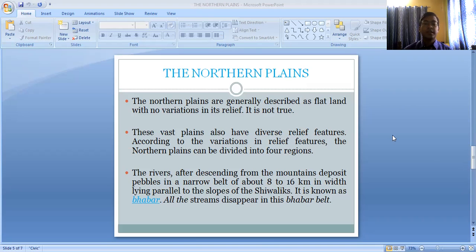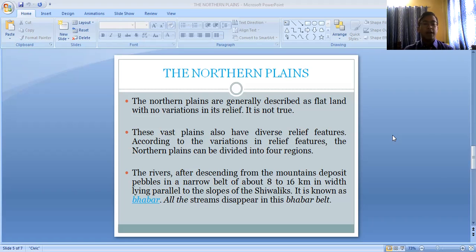According to their variation in relief features, the northern plains can be divided into 4 regions: Bhabar, Khadar, Terai, and Duars. These are the 4 subdivisions, or major regions, of the northern plains.